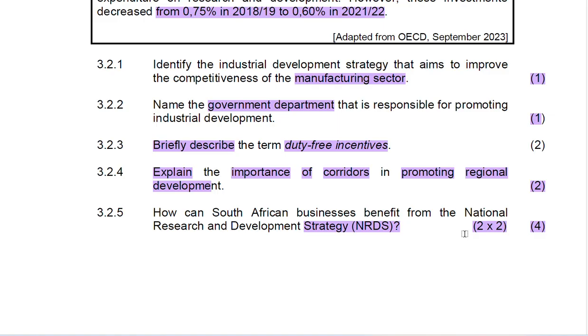So by the industry receiving the information from people who are working on research and development strategy, they are going to benefit in that way. How are they going to benefit? Because now the business can use the production techniques that they will be provided by this department on how to provide the services or produce the products more efficiently.